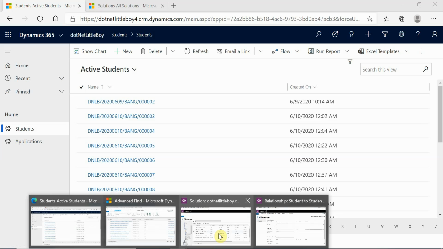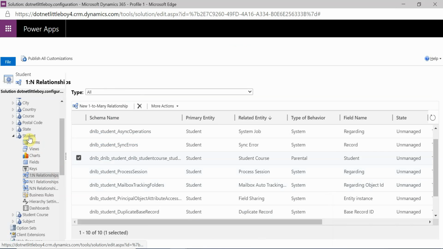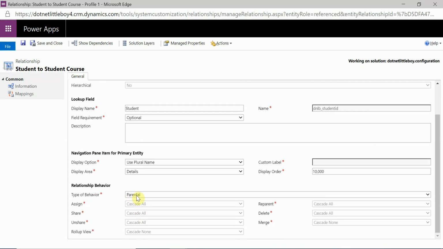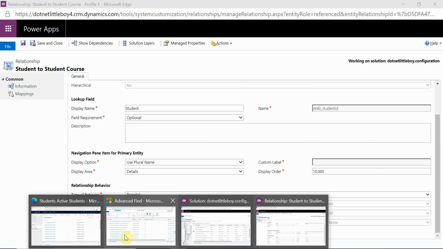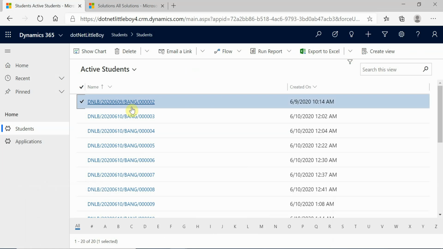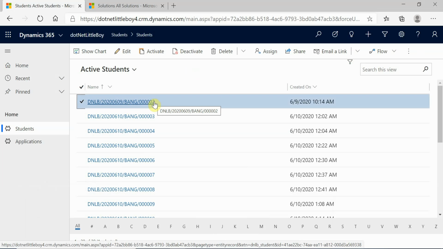So I already have my solution open here. Inside the solution, the entity student has a relationship with the student course, and this entity student is my parent entity, and student course is my child entity. So I have the relationship. This relationship is created, and inside that relationship, if you see the behavior here, it is configured as parental, meaning that when the relationship behavior is parental, anything we do to the parent record, the same thing will happen to the child record also.